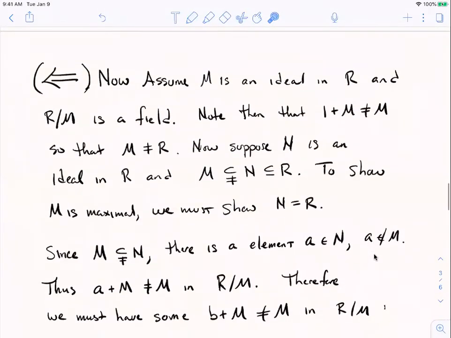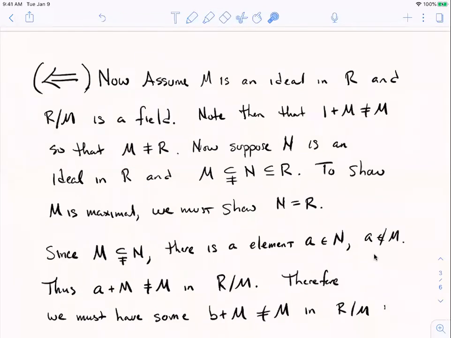Let's look at the flip side here. We have some more work to do. Now we're going to assume that this ideal M is in R and the quotient is a field. It's now going to be our assumption, and our goal is to show that M is maximal, right? Maximal ideals can't be improper. So first of all, if R over M is a field, then its unity element cannot be the additive identity. We forbid this. 1 is never 0. So that's enough to say that M isn't the entire ring, because it has at least 2 cosets. The coset containing 1 is different than the coset containing 0. So M can't be everything. So M is a proper ideal.